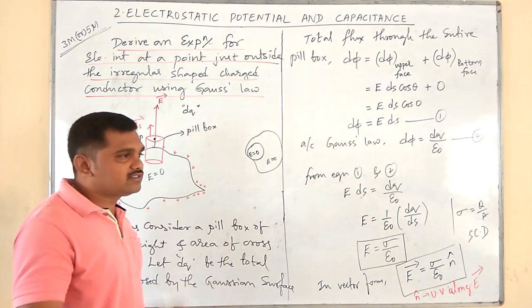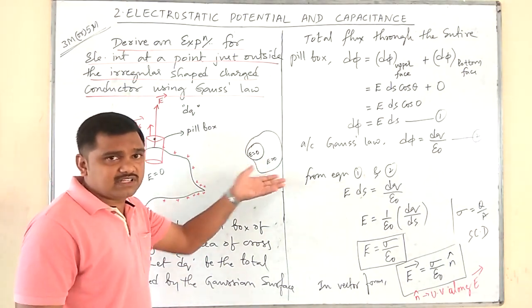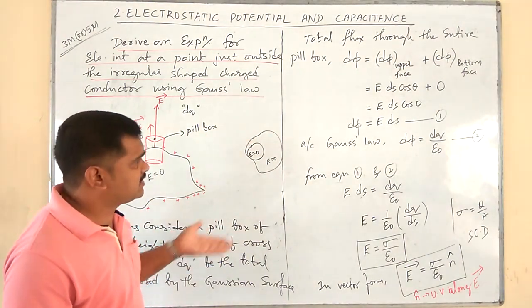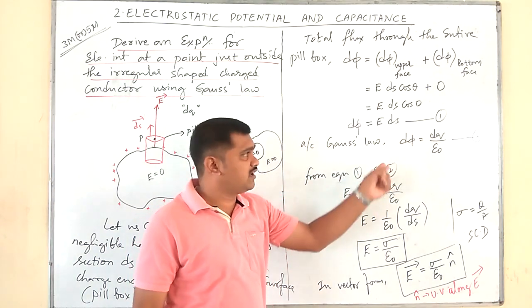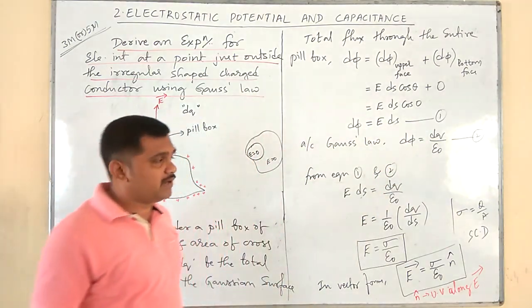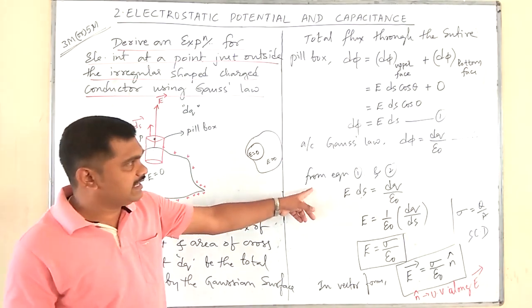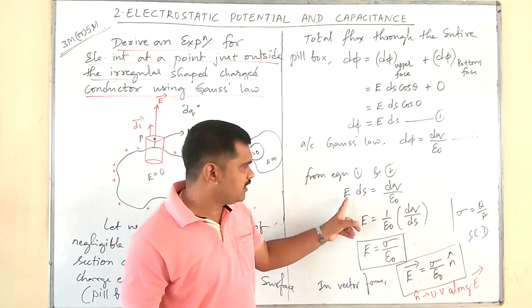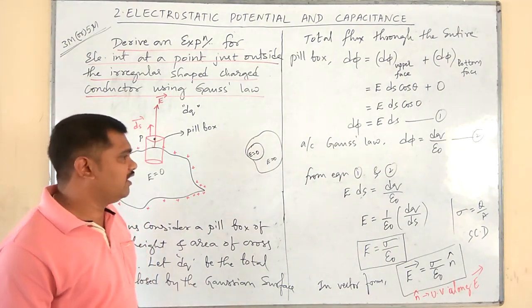Next, the third rule says equate the total electric flux with the actual Gauss equation. So phi is equal to q divided by epsilon naught. So according to Gauss law, d phi is equal to dq divided by epsilon naught. Call it equation number 2. You just compare 1 and 2. What you get here is LHS are same, so RHS has to be same. Therefore, E into ds is equal to dq divided by epsilon naught.